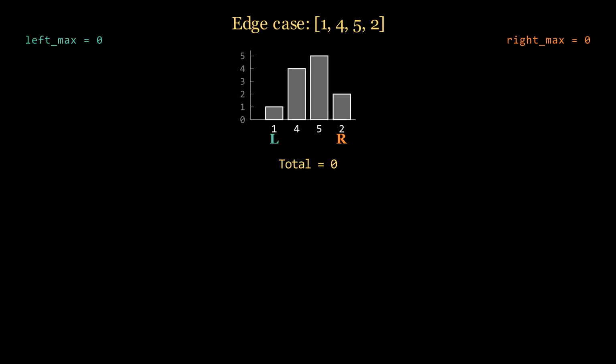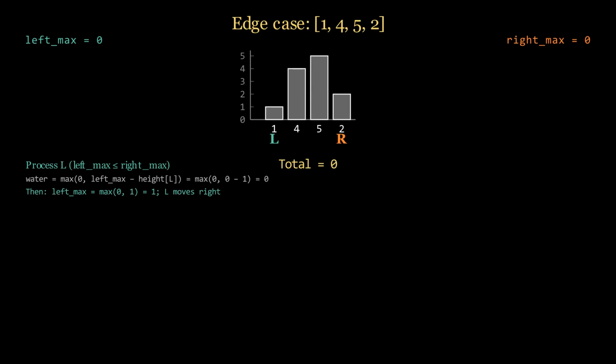Edge case, height 1, 4, 5, 2, there are no valleys between two higher sides, so we expect 0 trapped water. We run the same 2-pointer algorithm step by step. Left max is less than or equal to right max, so we process the left side. At index 0 height is 1. No water. We update left max to the maximum of 0 and 1, which is 1. We have finished this index, so we move L one step right.